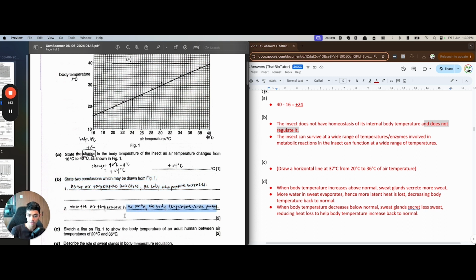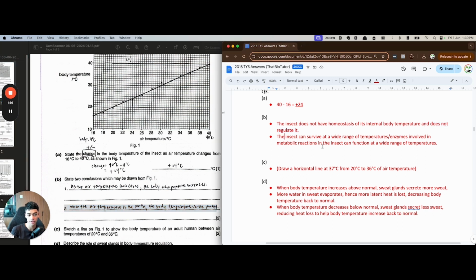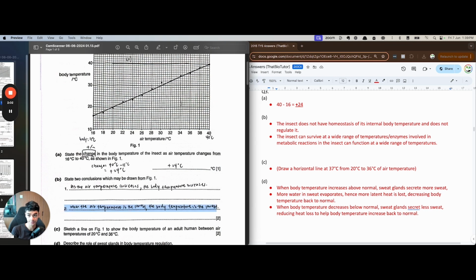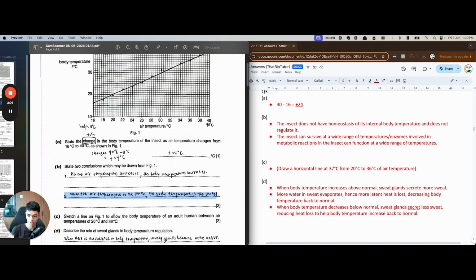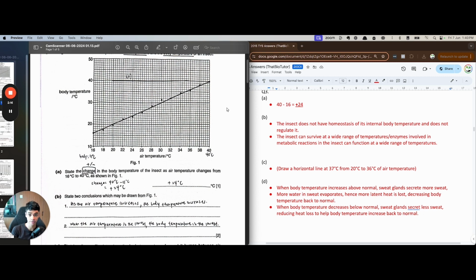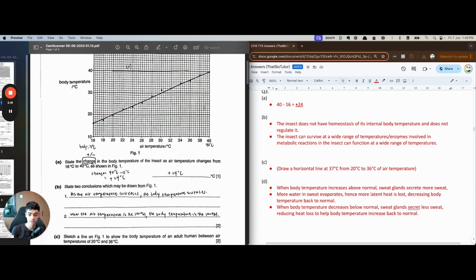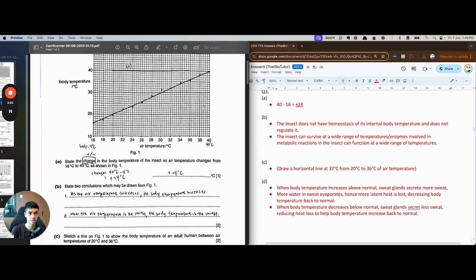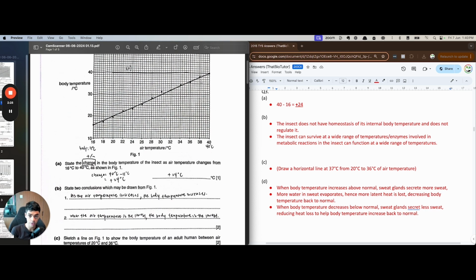Okay, so the second one is the second conclusion that I wrote here. It's like, okay, a mammal, a human, 37 degrees, right? So actually, see here, the sketched line for the adult human should be 37. So it shouldn't be drawn so high, it should be drawn at 37, not 40 degrees. So it'll be 37 degrees. And that is because we cannot survive at too high or too low temperatures. So that's our bodies, mammals' bodies, right? They need a constant temperature. But looks like insects are okay with a range of temperatures. They don't die despite having this big fluctuation, big range.